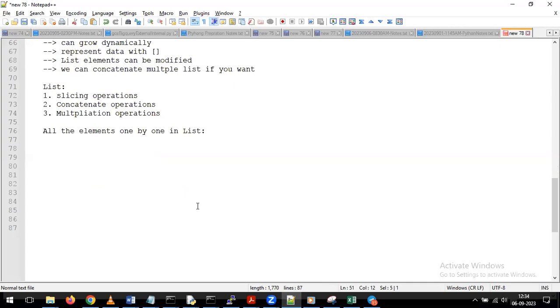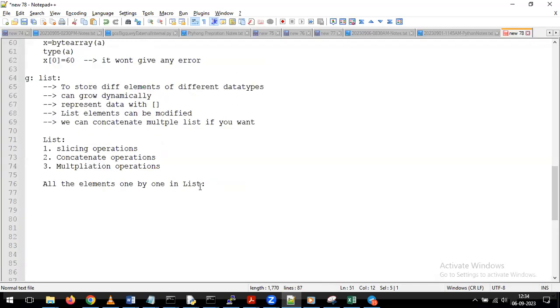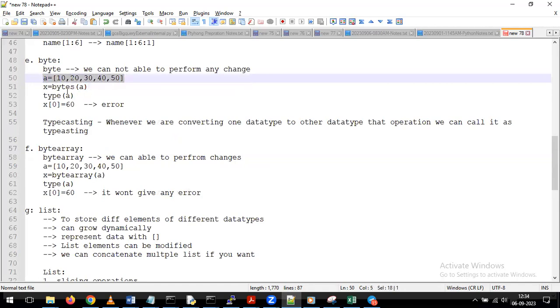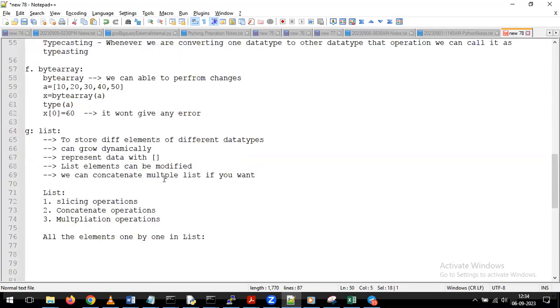But in the sense, does the bytes operation work only with the list or with every data? Yeah, you can try with other things on it. I tried with the list, and with that I created this. In the same way, you can create a tuple. On top of the tuple, try to perform the bytes operation. If it is working, we can say it is working. Oh, okay. Yeah.